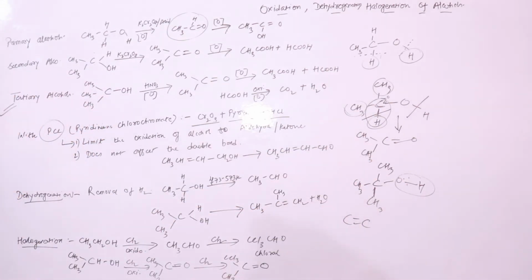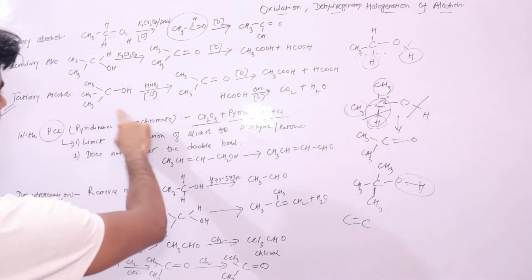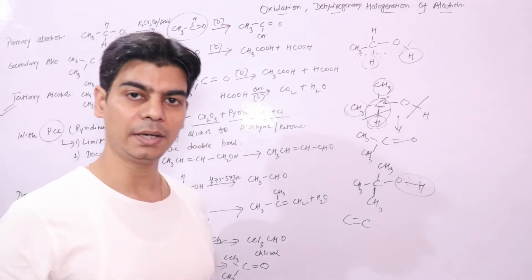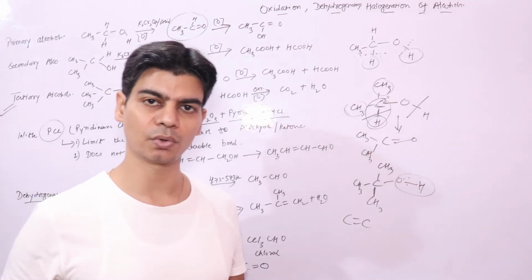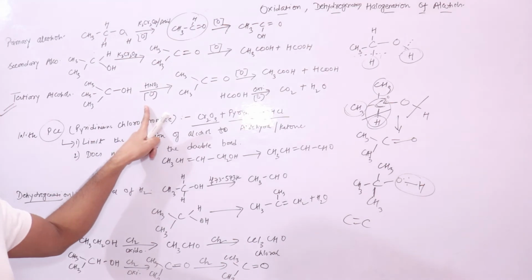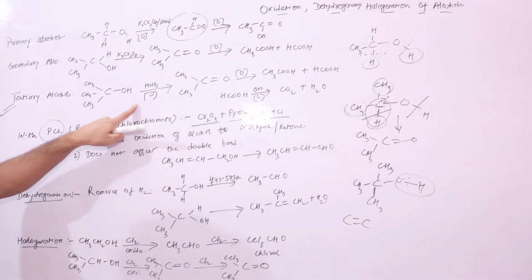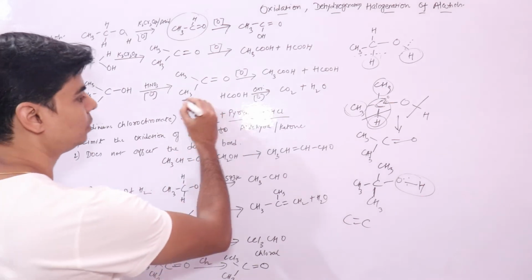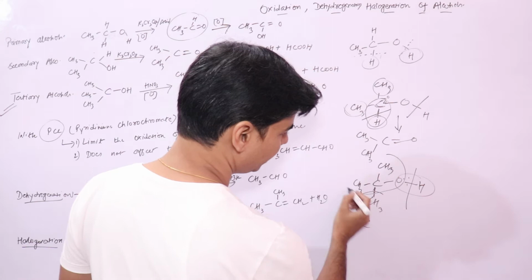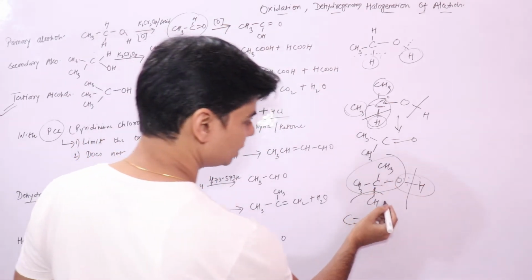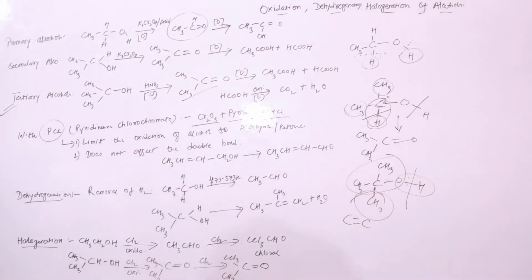Simple answer. When you oxidize tertiary alcohols, firstly, these tertiary alcohols are not oxidized with acidified potassium dichromate or sodium chromate. You have to use acid oxidizing agents, nitric acid. It will give you acetone. You can see this will break, this will break, this remains, it will form acetone, and this CH3 and CH3 will form carbon dioxide and water.